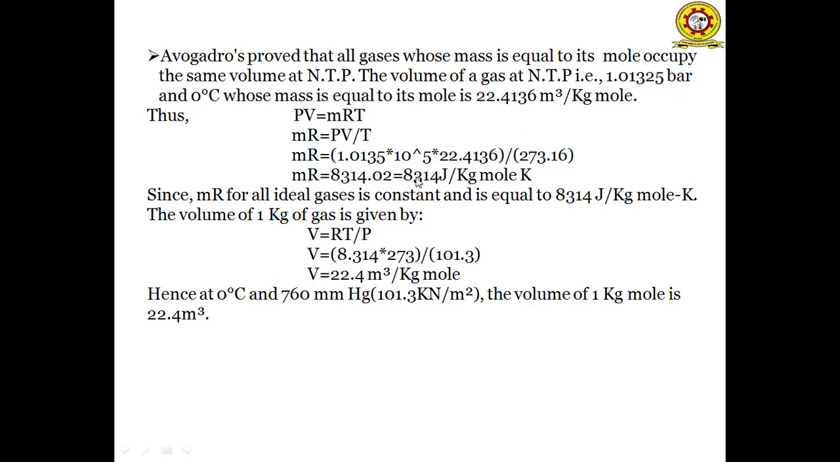So MR is equal to 8314.02, which we convert in terms of joule per kg mole Kelvin as approximately 8314 joule per kg mole Kelvin. Since MR for all ideal gases is a constant whose value is equal to 8314 joules per kg mole Kelvin.